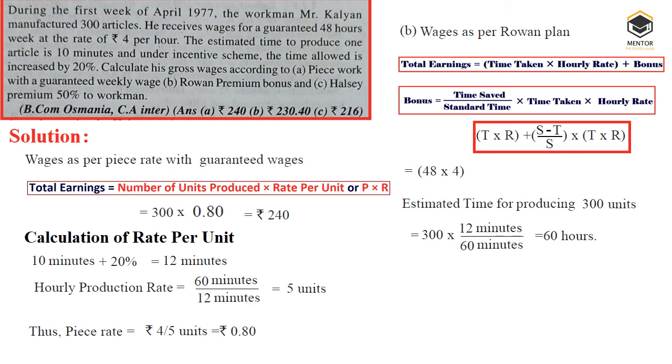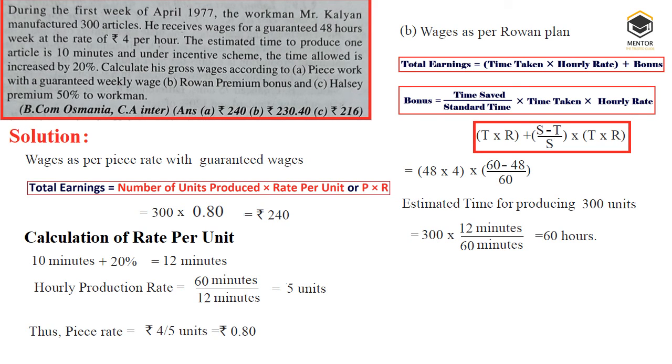The time taken is 48 hours for production of 300 units, but the time allowed that we calculated is 60 hours. How? That is 300 units into 12 minutes divided by 60 minutes. So 60 hours is the time we need to produce 300 units standardly.